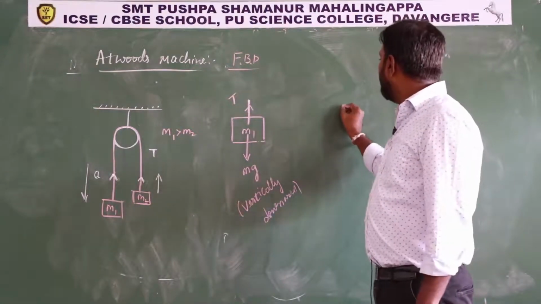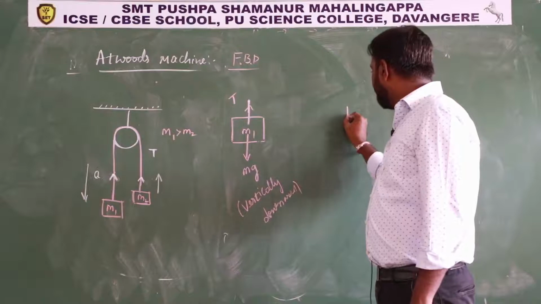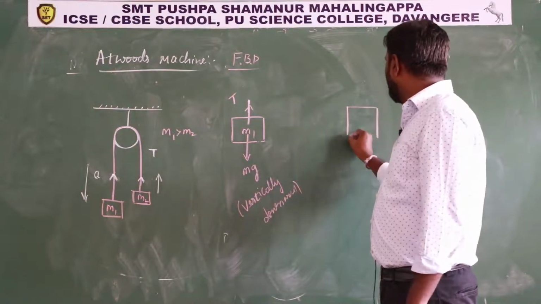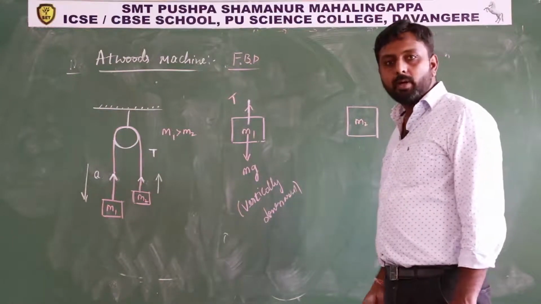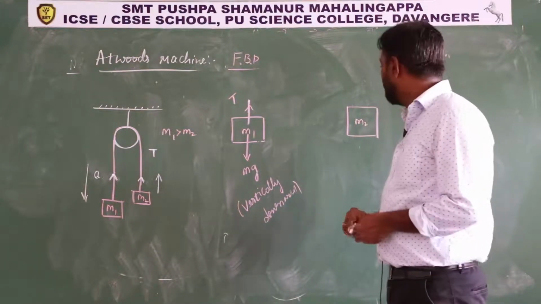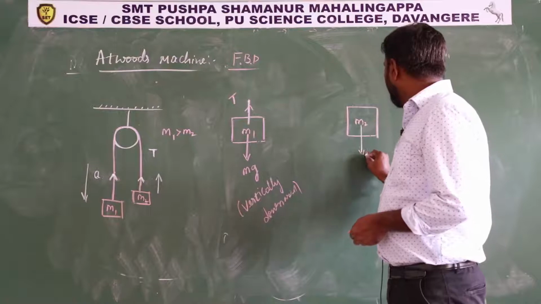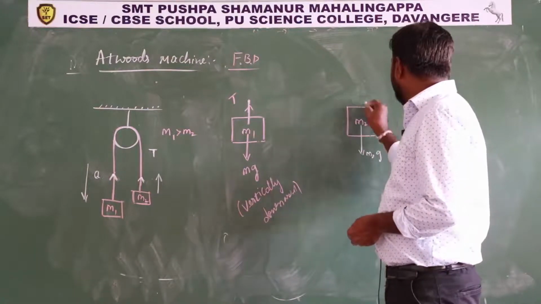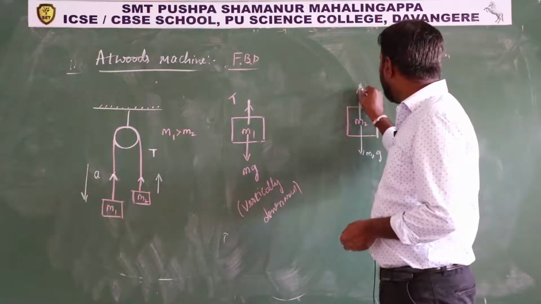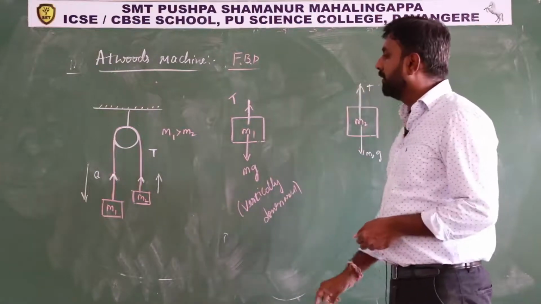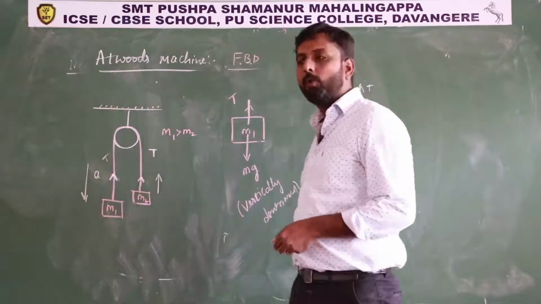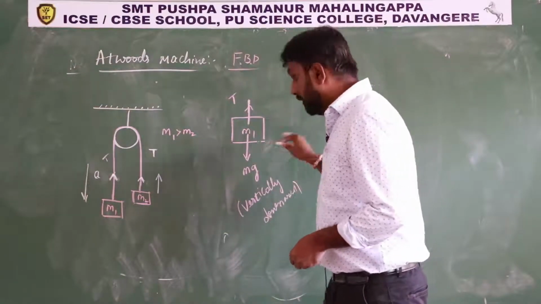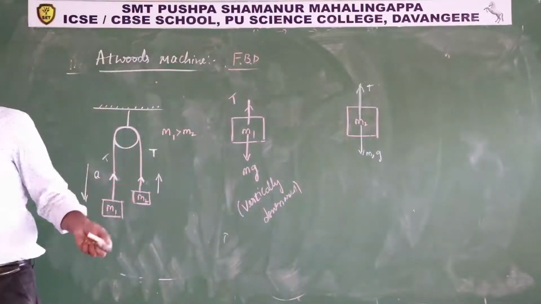Similarly, I will draw the free body diagram for block m2. So I have to consider that block m2. Again, we have to identify the forces acting on the block. Here m2g is acting downward and the tension force is acting upward. Single string means the tension is the same throughout the string. So the first step is over.